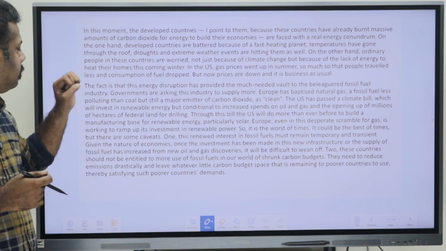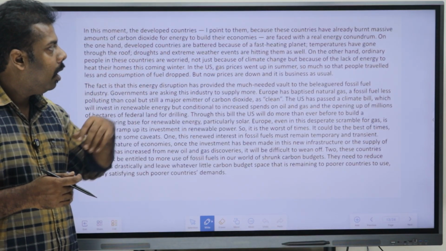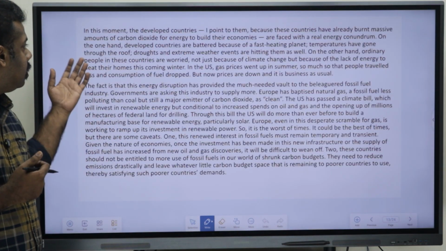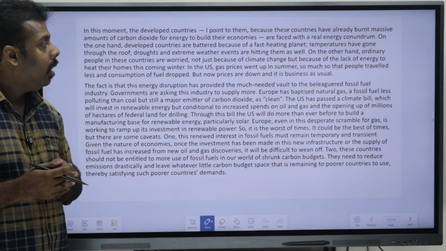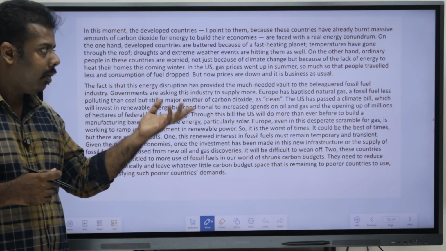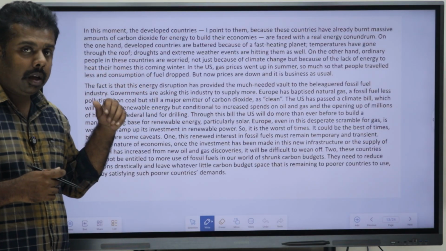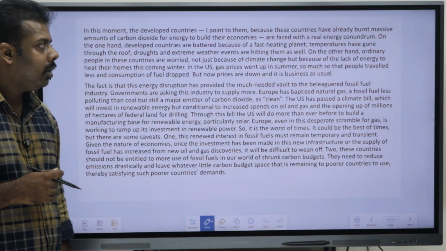The first paragraph says: In this moment, the developed countries, I point to them, because these countries have already burnt massive amounts of carbon dioxide for energy to build their economies, and are faced with the real energy conundrum. On the other hand, the developing countries are battered because of a fast heating planet.